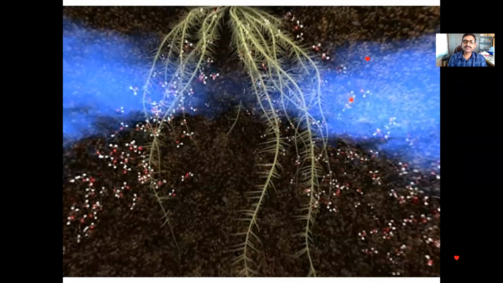Similarly, there is mycorrhiza. You have studied about mycorrhiza, which forms a symbiotic association with the plant roots. So the plant sends the signal to the mycorrhiza, saying, my roots are here, so you can come and associate with me. Once mycorrhiza gets associated, it can provide nutrients from distant places under nutrient stress and under water stress.